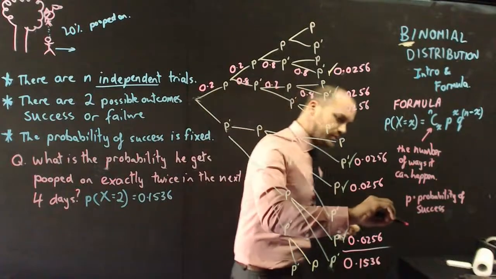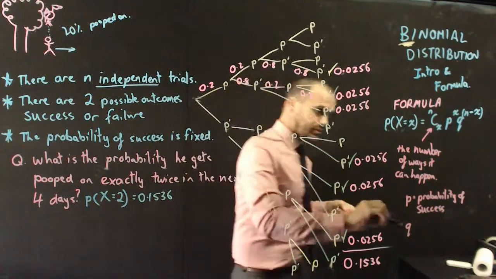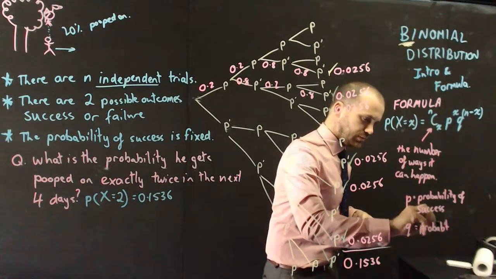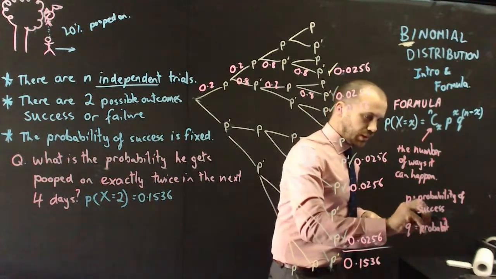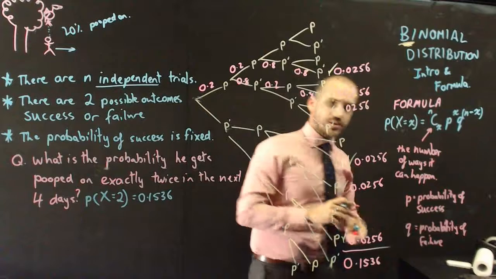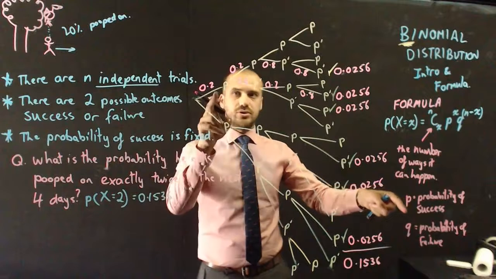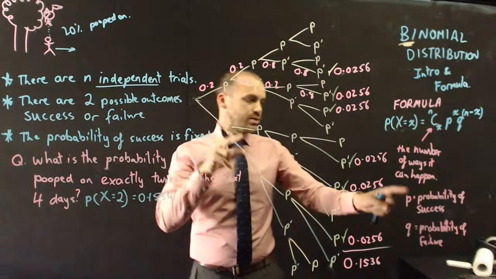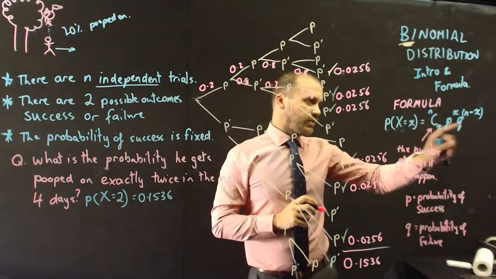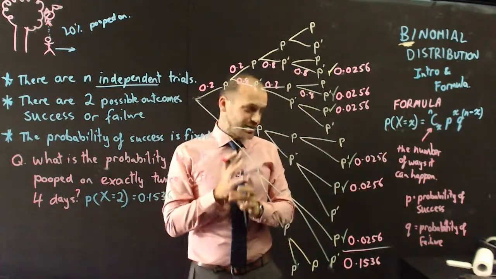Now, q, I'll come back to x in a minute. q is the opposite of that. It's the probability of failure. Now, because it's a binomial distribution, these will always add up to 1. 0.2 is the probability of success, so 0.8 was the probability of failure. And now we can do all of that. n was the number of trials, and x is the number of successes that we want.